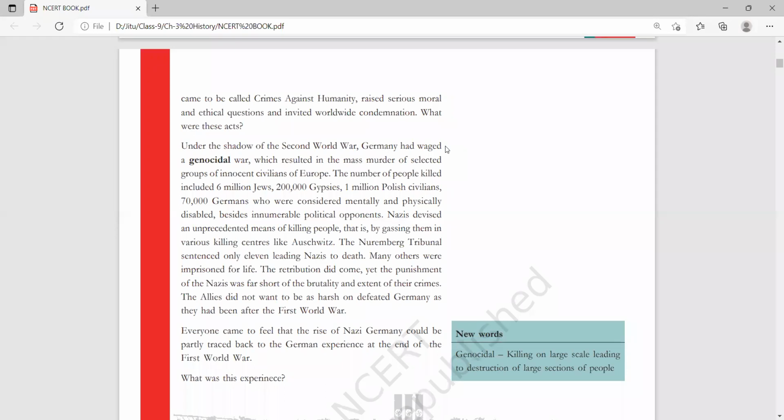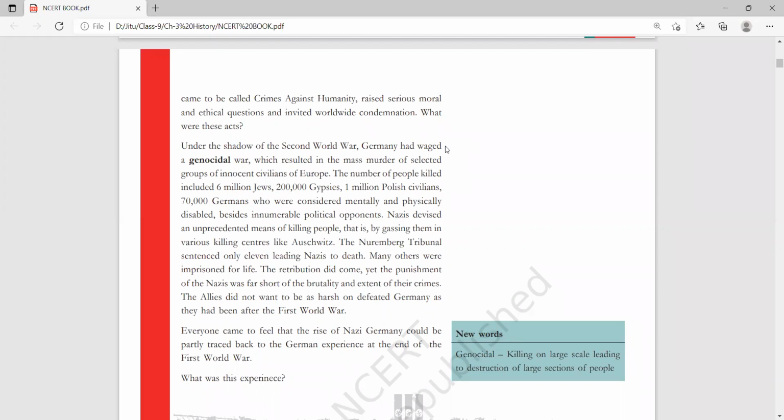The elite did not want to be as harsh on defeated Germany as they had been after the First World War. This point is most important because we will discuss only this point in this chapter. Because in the First World War, Germany was defeated, and there was a harsh, humiliating treaty at Versailles.